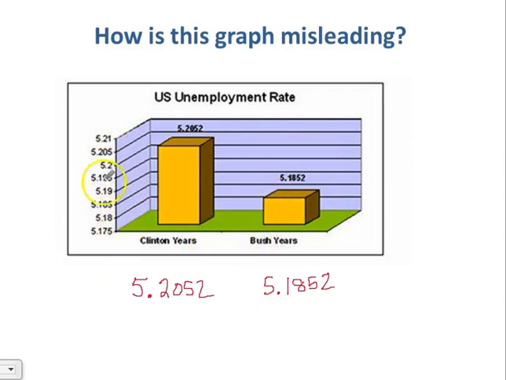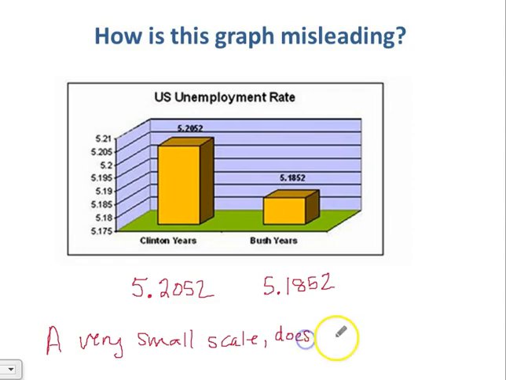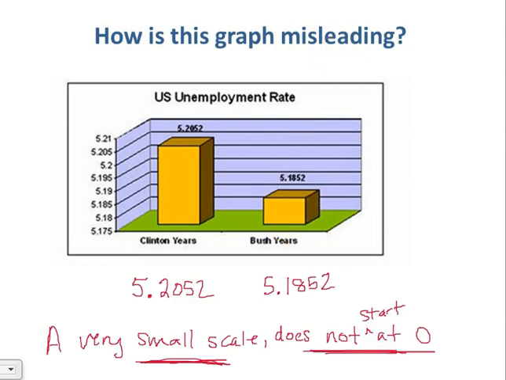Well, look over here at our scale. Our scale doesn't start at 0. It starts at 5.17. So they're using a very small scale. And when you use a very small scale that also does not begin at 0, it makes the difference appear a lot greater than it actually is. So one way to create a misleading graph is to use a very small scale, and then also a scale that does not start at 0. Those are 2 ways that we can create a misleading graph.